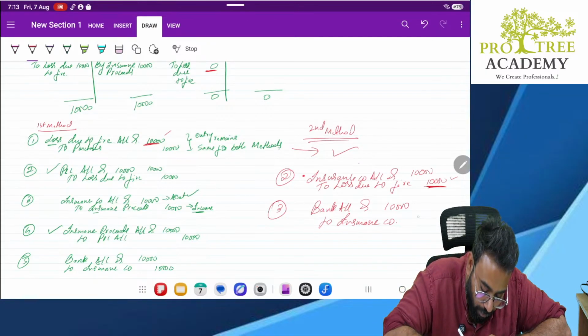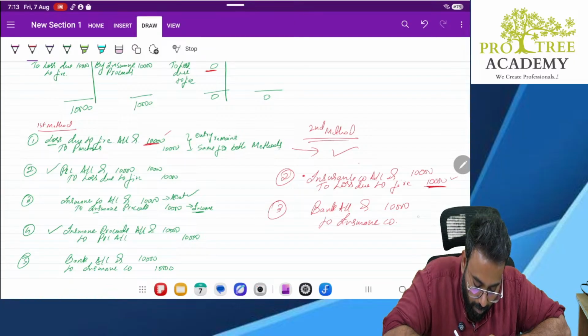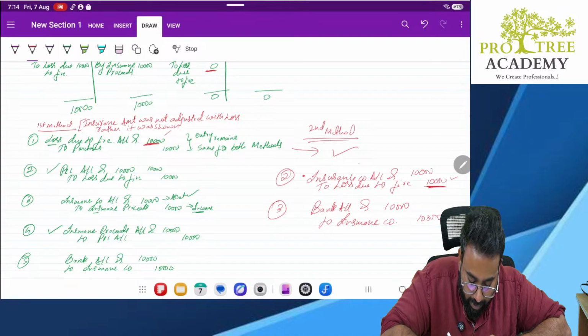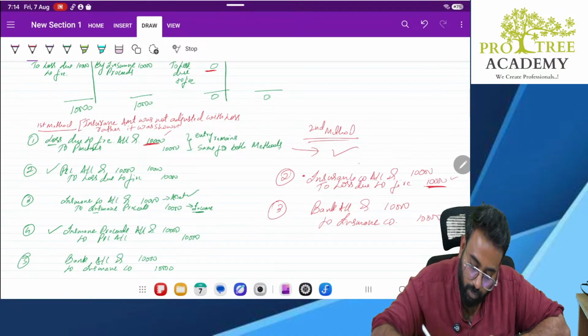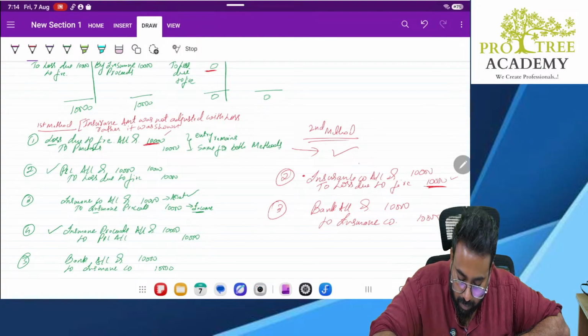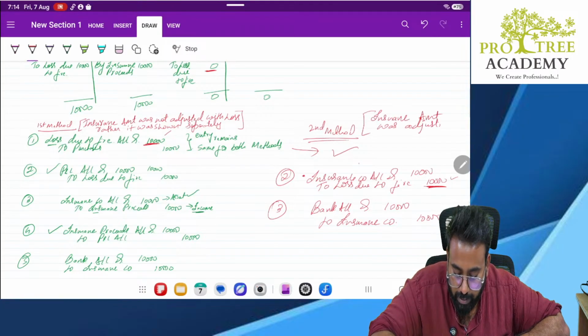Here, what did we do? Insurance amount was not adjusted with loss. Rather, it was shown separately. Correct? What did we do here? Insurance amount was adjusted against, or adjusted with, loss.